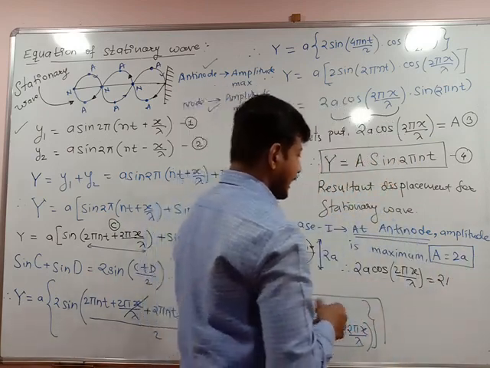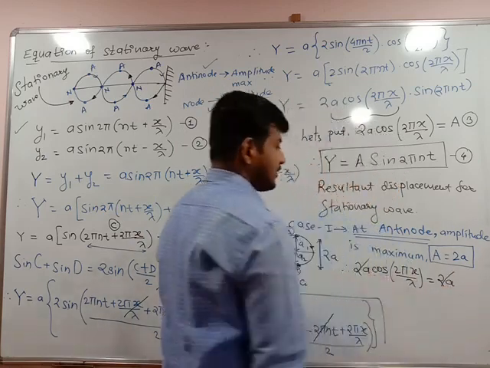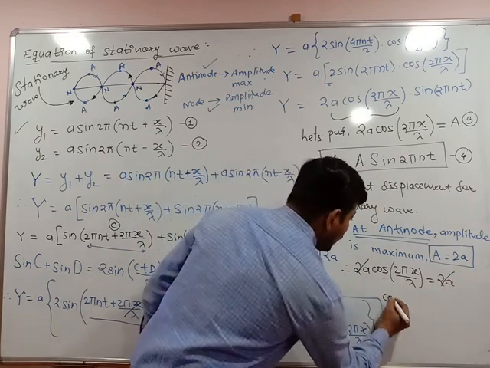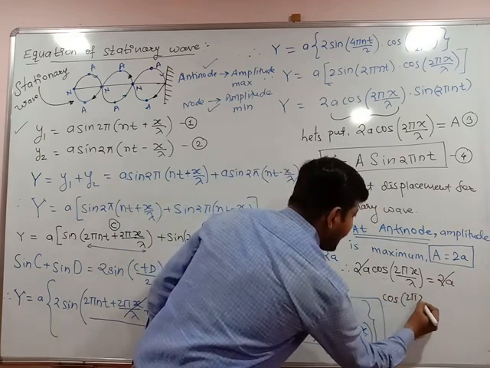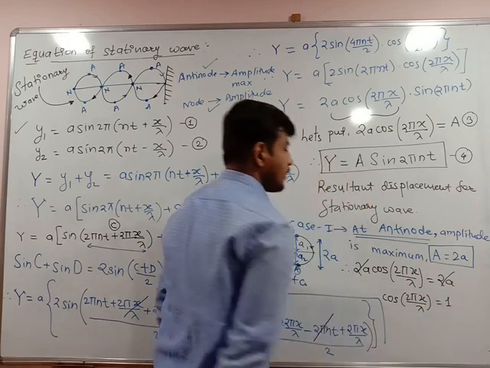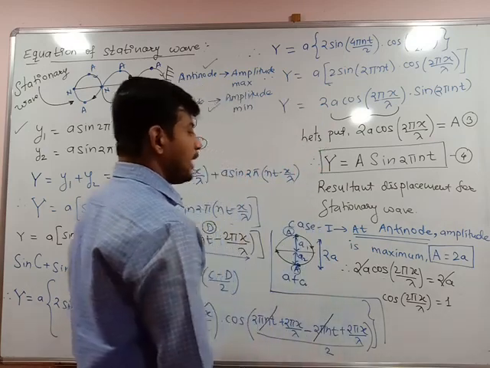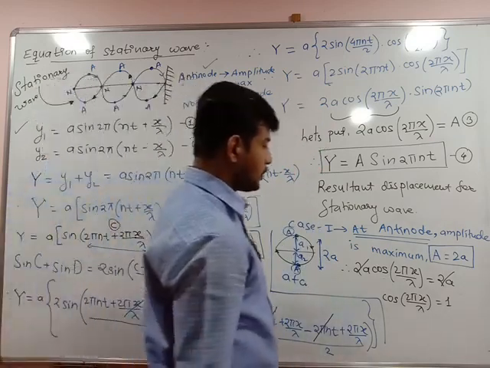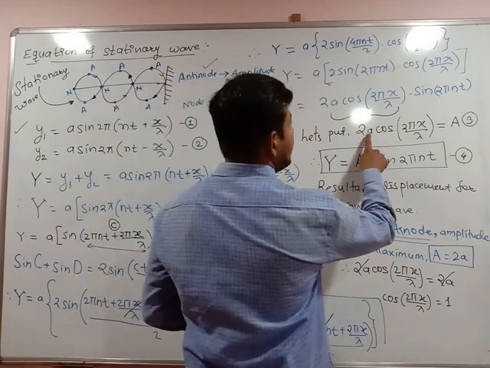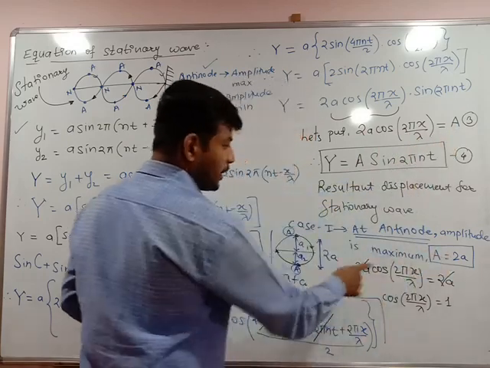Okay, so I can write here: 2A gets cancelled, it remains 1. So cos 2 pi x upon lambda is equal to 1. Is it clear? So this is sine. It is 2A cos 2 pi x upon lambda is equal to A, and 2A is cancelled.